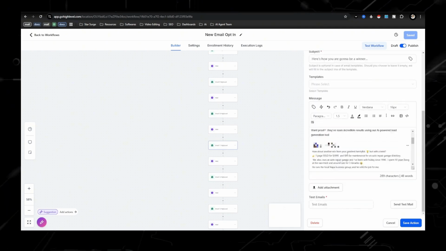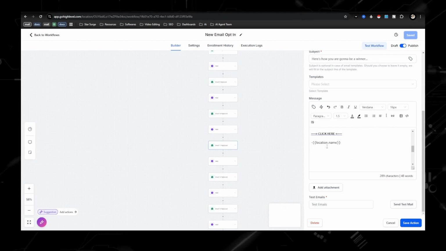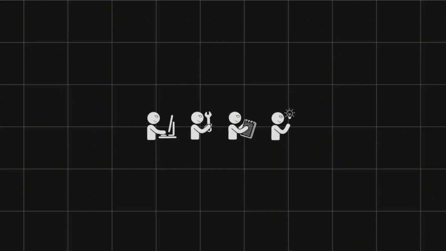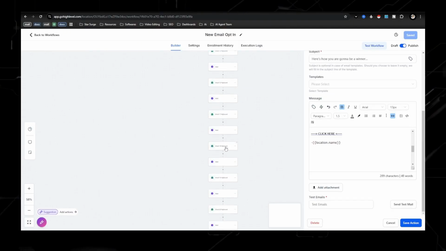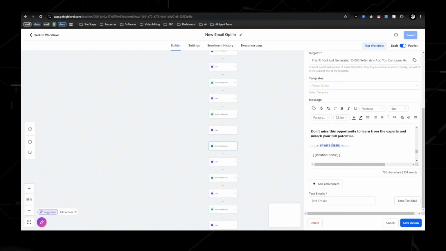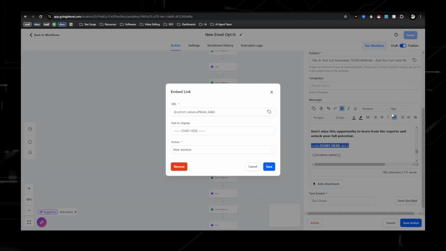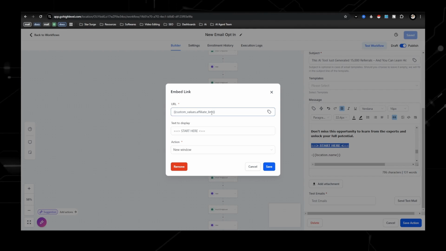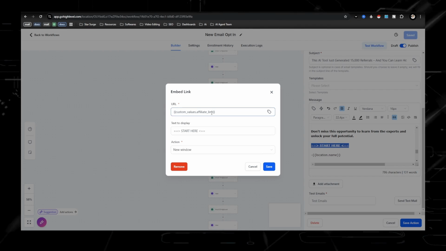So if you open up one of these, you'll see where it says, like, click here, this is going to be to a custom value. Go all the way down, scroll here. This one's going to be to a custom value. And why I do this is because if you were to import my snapshot and I did not have these custom values, these would all be linked to my affiliate links. And we don't want that. We want your guys' affiliate links to be in here.